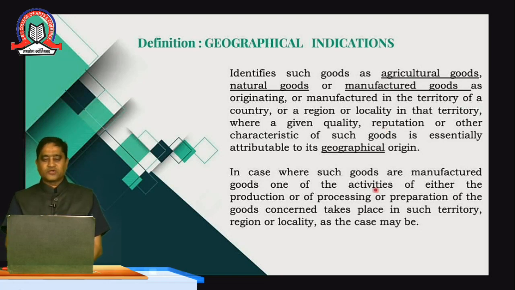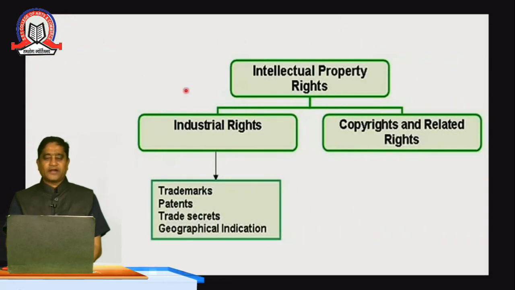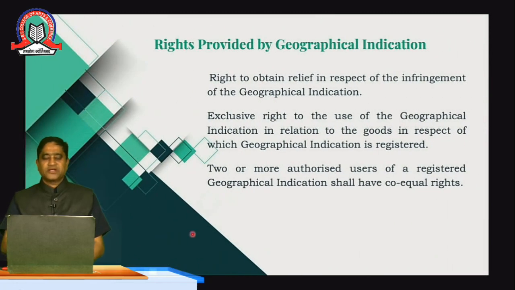In case where the goods are manufactured, where one of the activities, either production or planning or selling, takes place, then they will get registered at that particular area. Coming to the intellectual property rights, they are classified into industrial rights and copyrights and the related rights. Under the industrial right, we have trademark, patents, trade secrets is the new intellectual property rights, and we have geographical indications. Which are the rights?